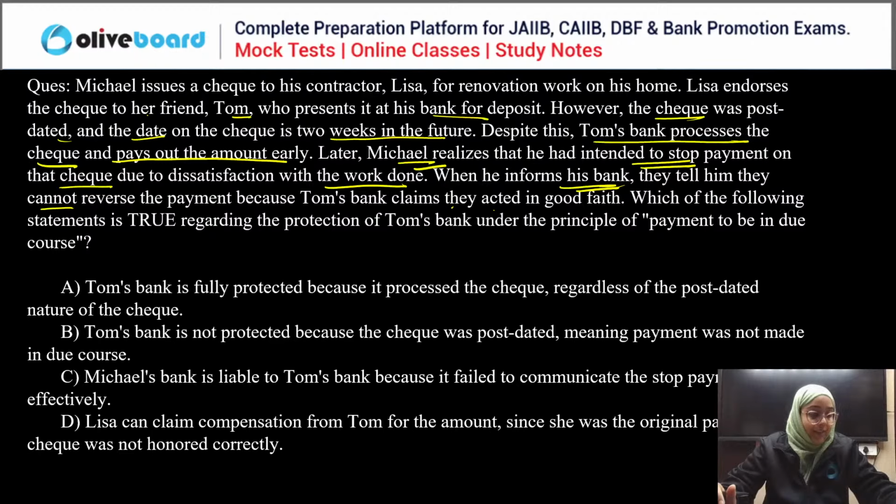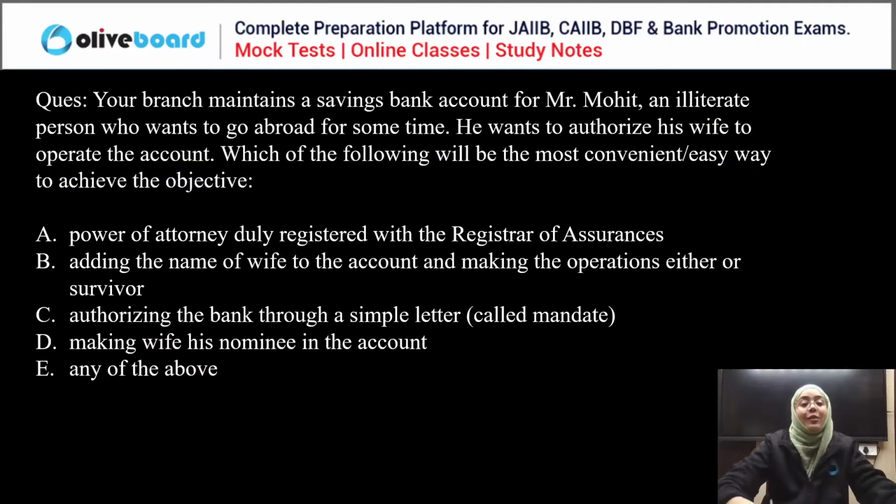So the correct answer is what? Obviously, the check was post-dated. In this whole case study, there are things you just need to pick out. The check is a post-dated check, and when a post-dated check is paid out before the date, obviously that is the fault of the bank. So obviously Tom's bank is not protected because the check was post-dated and the payment was not made in due course. So yes, B is the correct answer. Very good, you guys.